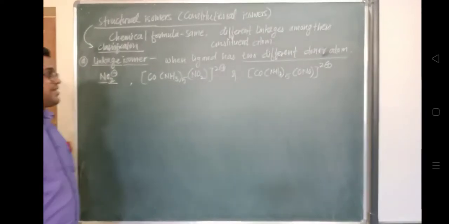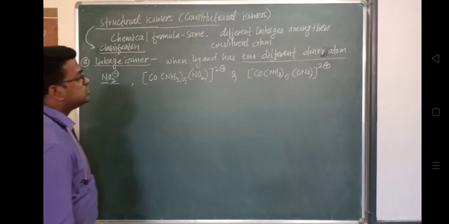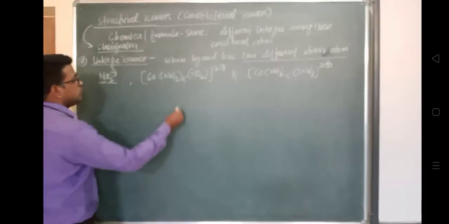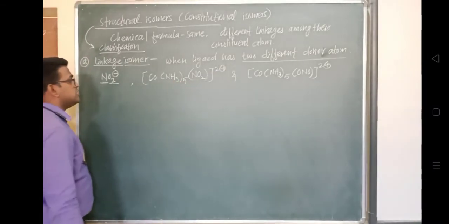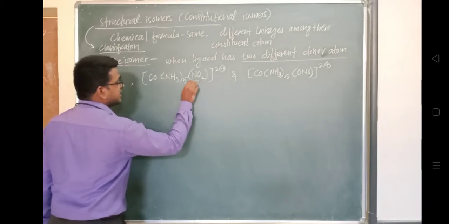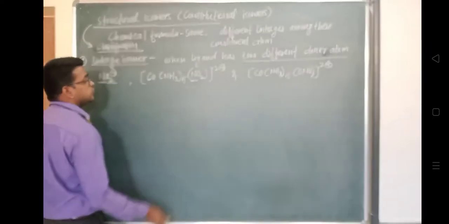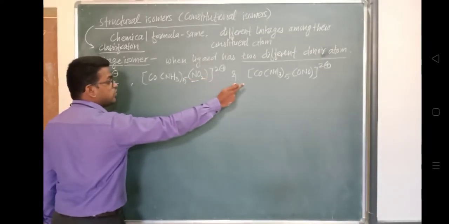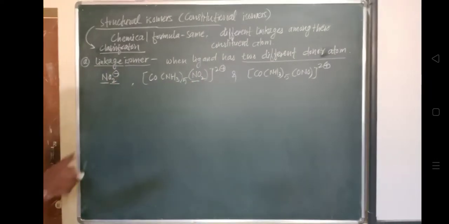But right now there is a difference in the donor atom in this ligand. These two ligands are present, NH3, ammonia, 5 molecules, and NO2. NH3 is common here, so the difference is between NO2 and ONO. In the very first case, nitrogen is the donor atom.